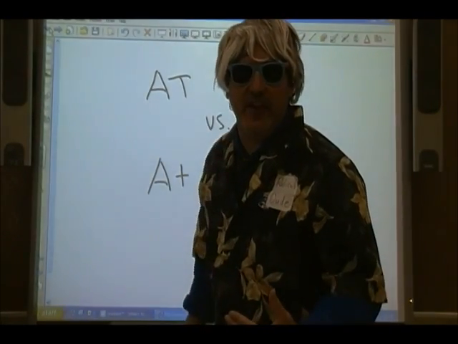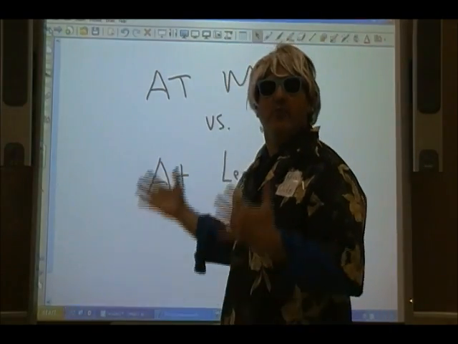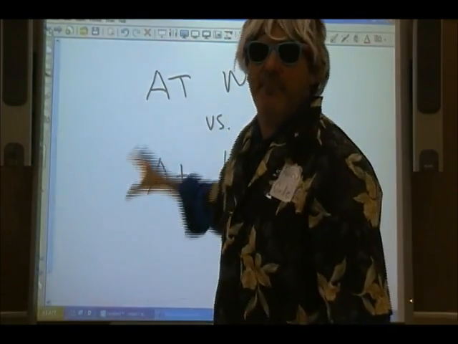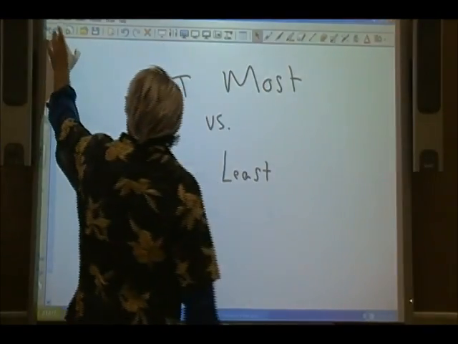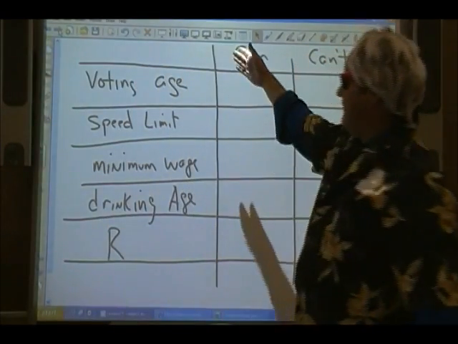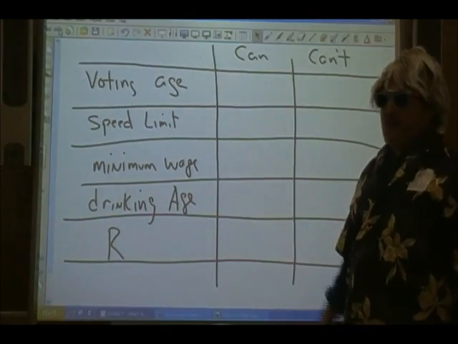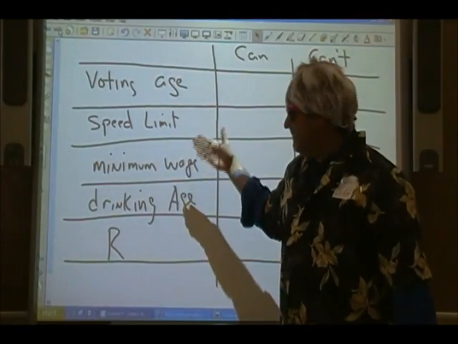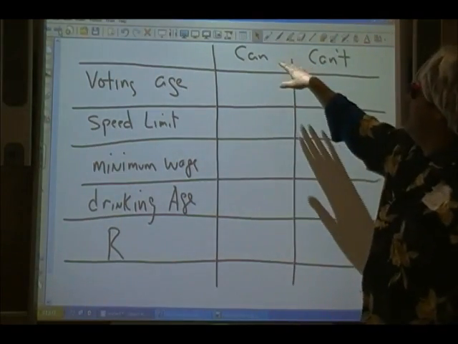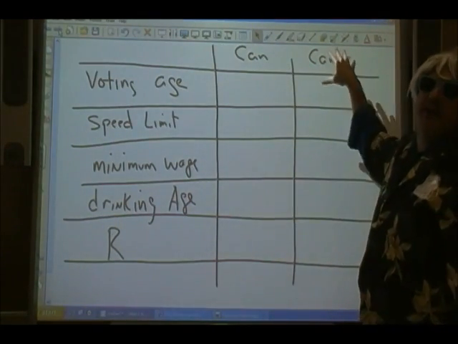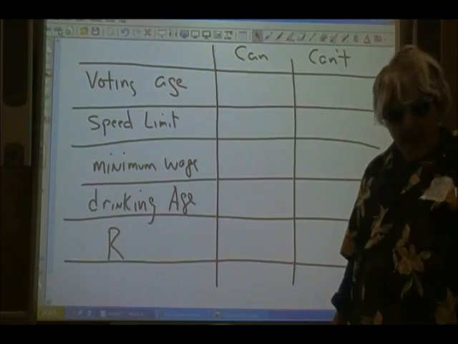So I have a few examples I would like to show you, and we'll write an inequality based on these words, at most and at least. I have a few topics right here: the voting age, speed limit, the minimum wage, drinking age, and rated R movies. And here are the cans, who can do, and here are the can'ts, who cannot.